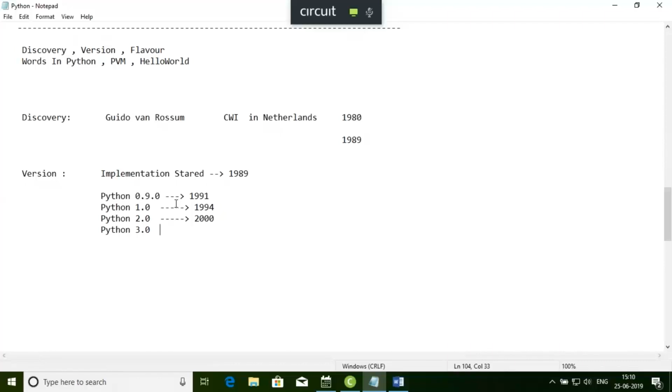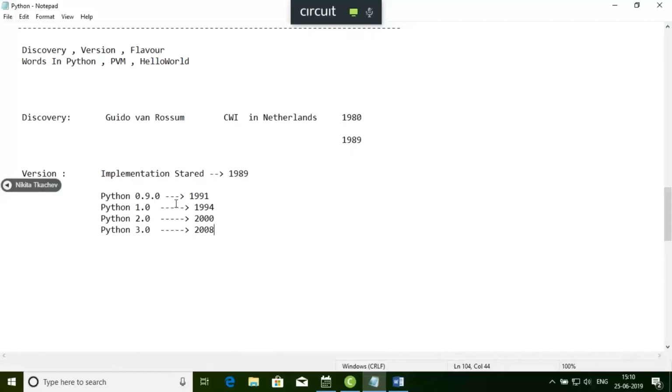If you go through the technical specification, you'll find those details. This Python 3.0 version came in the year 2008. It was popular in the US and some of those countries, but not in India. But in India, for the last 4 to 5 years, it has boomed because of these digital domain technologies.